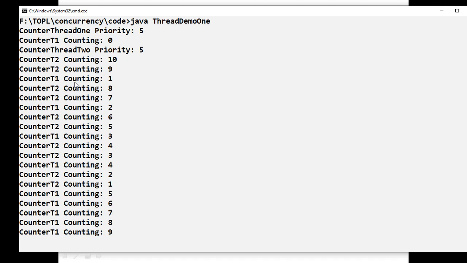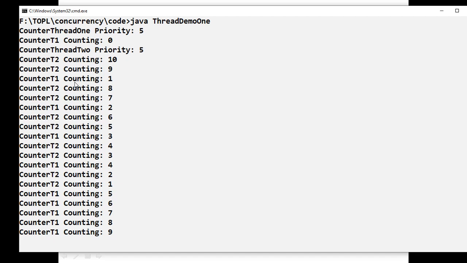When thread 2 comes back to the ready state, thread 1 is still sleeping because its sleeping time is 1000 milliseconds. That is the reason the scheduler has no option; it will immediately pick T2 and move it into the running state. This is how the program execution takes place.